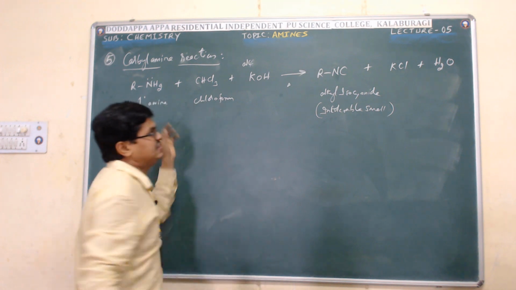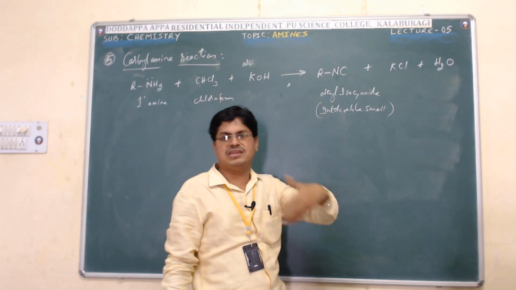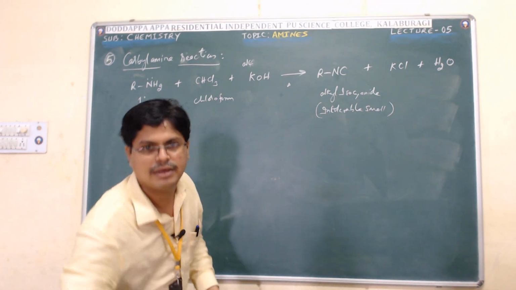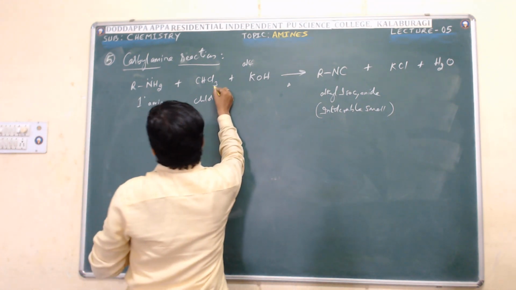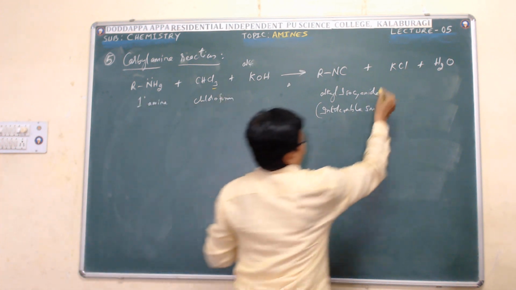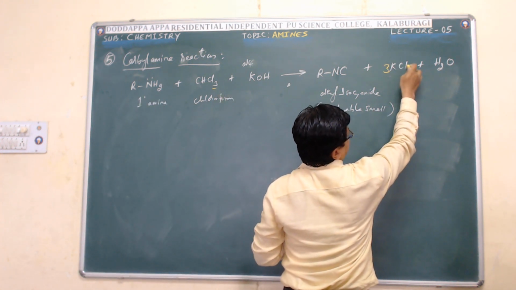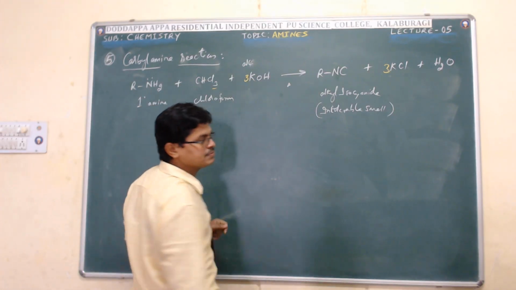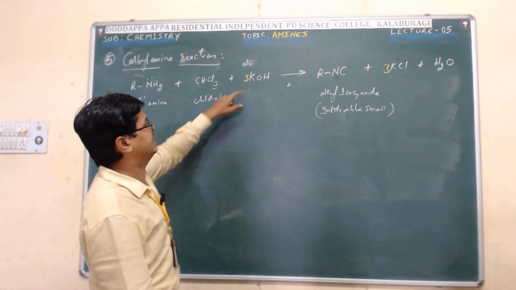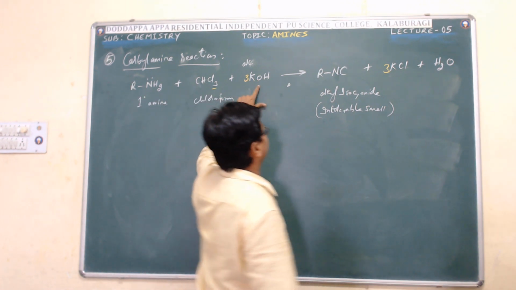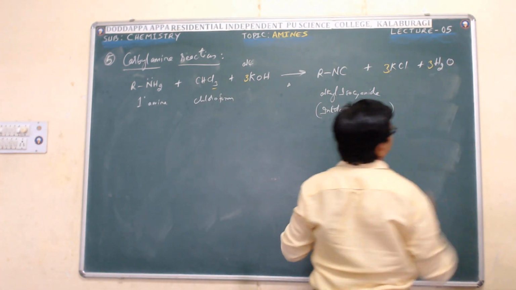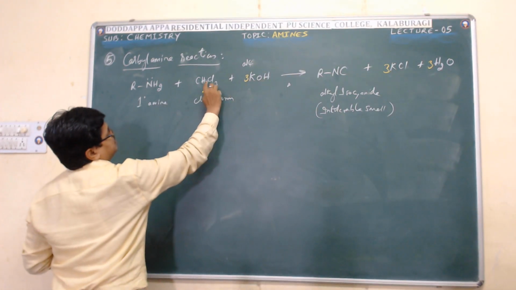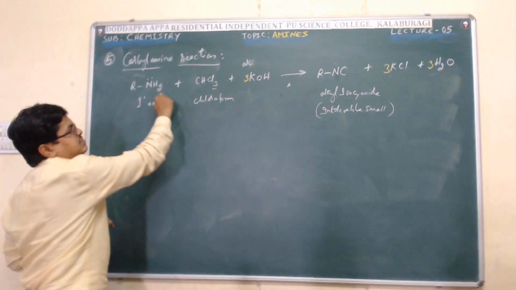Just by looking at this reaction, let me tell you how to balance it. Later, let me explain how the actual reaction takes place. Now look here. How many chlorines are there? Three, so balance by writing 3 KCl. Potassium becomes 3, so write 3 KOH. Next, oxygen: 3 are there, balanced by 3 oxygen. Hydrogen: 3 twos are 6. Automatically it is balancing, 3 H plus 3 is 6.